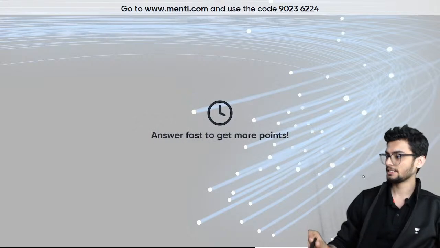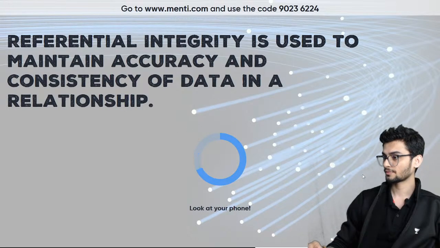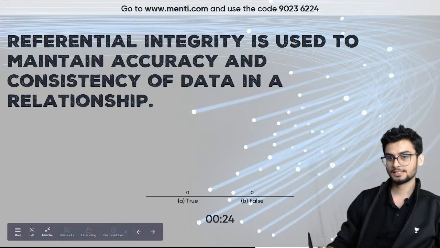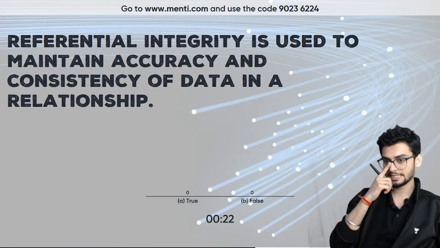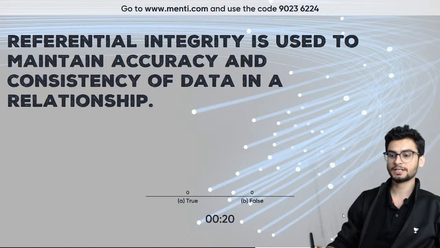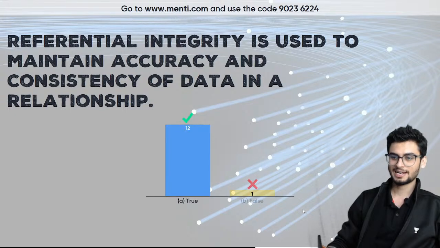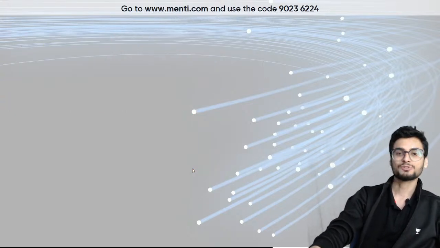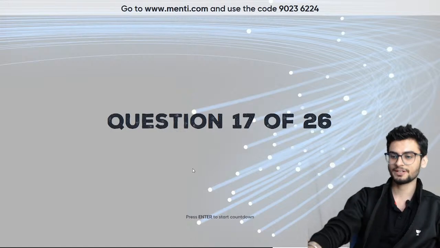Question number 16 on your screens. Referential integrity is used to maintain accuracy and consistency of data in a relationship. So I think we studied this yesterday कि referential integrity क्या होता है, and I'm glad that 12 people gave the right answer. ठीक है, so that was understood. It was a basic definition of referential integrity.